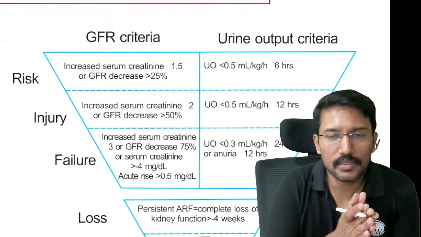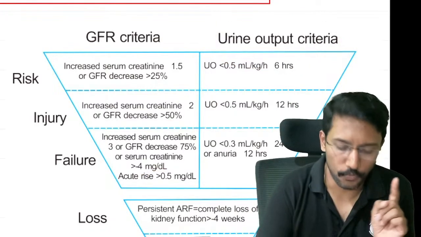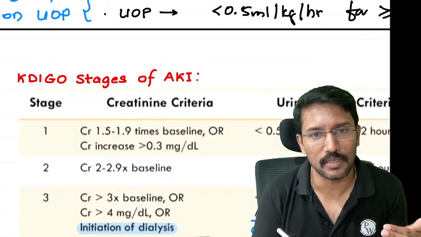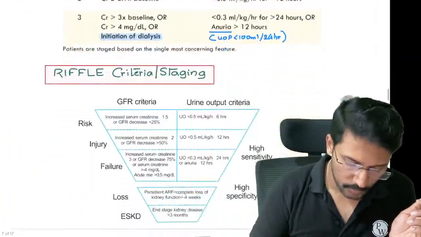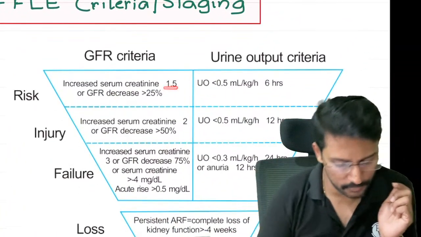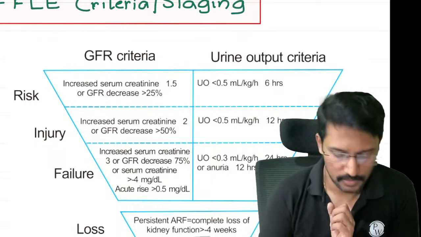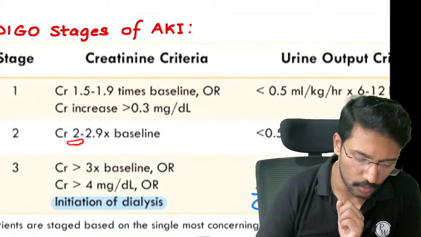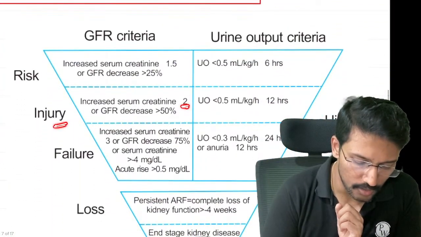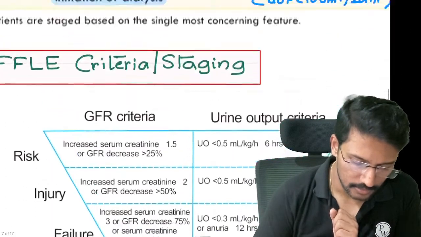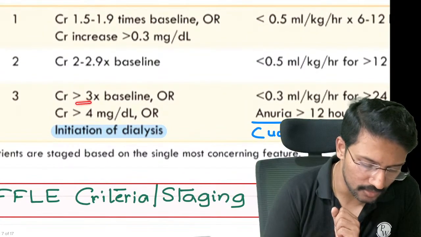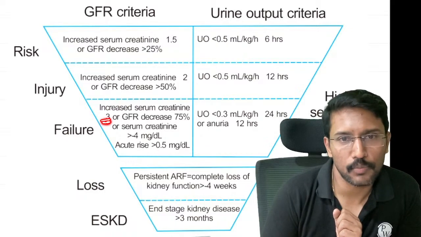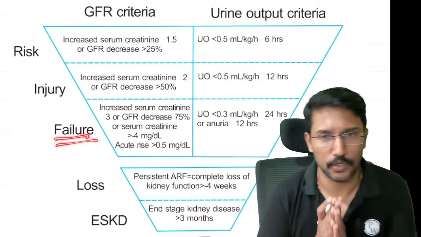Okay. So what is risk? Risk stage is nothing but stage 1 of the KDIGO stage. What was stage 1? Creatinine 1.5 to 1.9 times the baseline. So the same applies here when the creatinine is more than 1.5 times the baseline. When it is more than 2 times the baseline, that becomes stage 2 according to KDIGO, and that becomes injury according to the RIFLE criteria, right? And what was the third one? When the creatinine is more than 3 times the baseline, that will become failure.